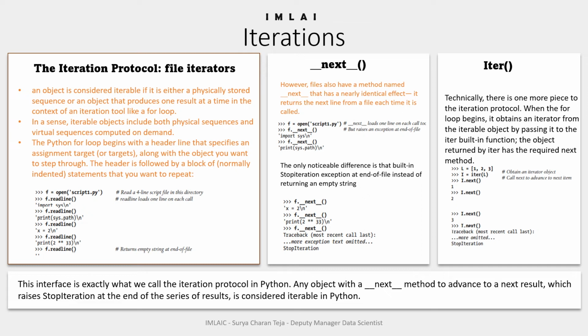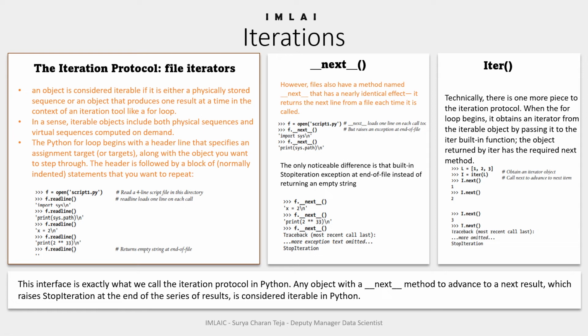For example, here we have an iterator that has a nearly identical effect to the readline method. The only noticeable difference is the built-in StopIteration exception at the end of the file instead of returning an empty string. So with this, here it is, we got the StopIteration exception.